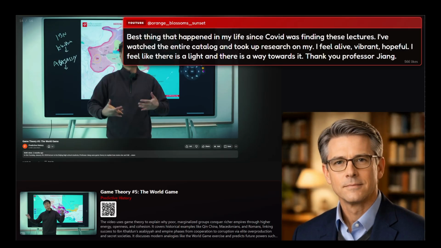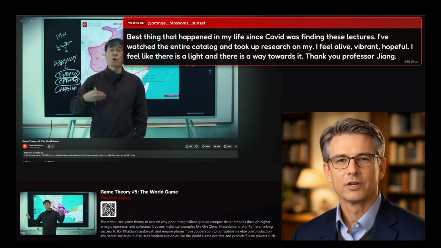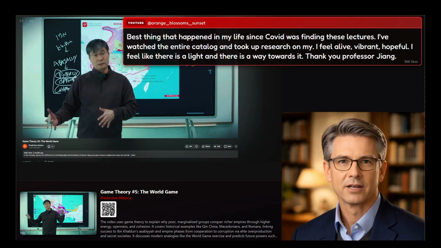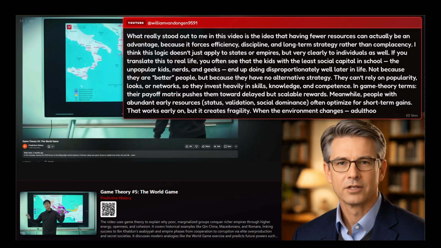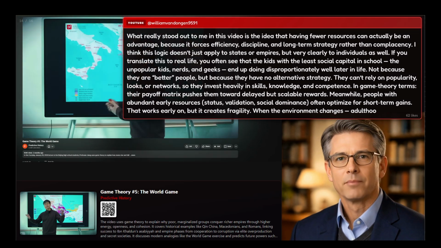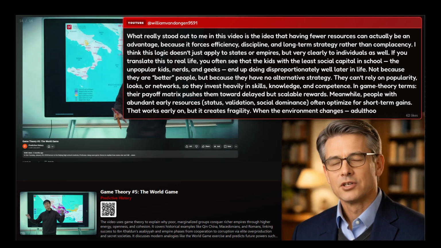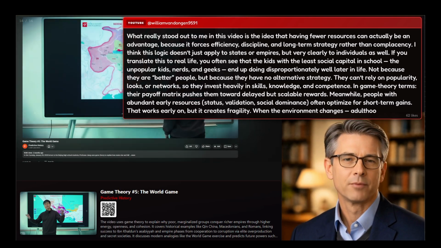Let's begin. We're looking at Game Theory 5, the World Game, posted January 2026. The creator asks why states rise and fall, starting with China's warring states period. He rejects conventional metrics of power, population, resources, technology, pointing to the Qin dynasty which unified China from a marginal